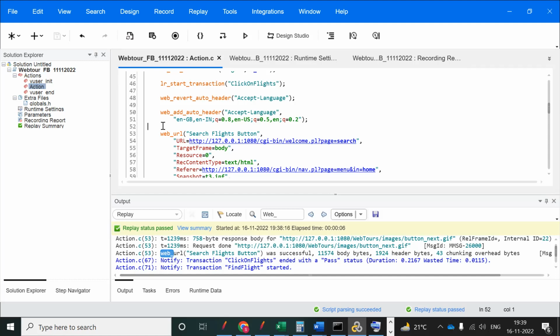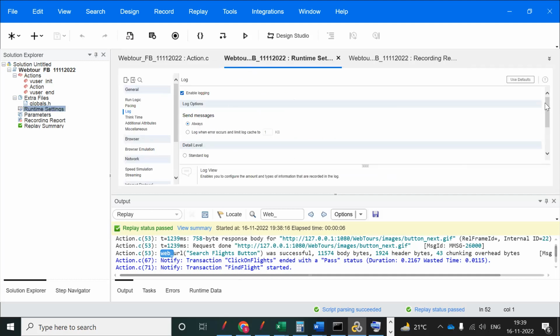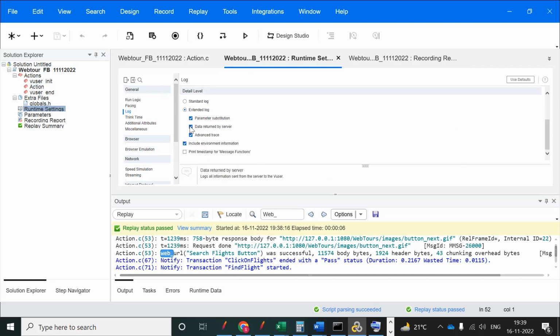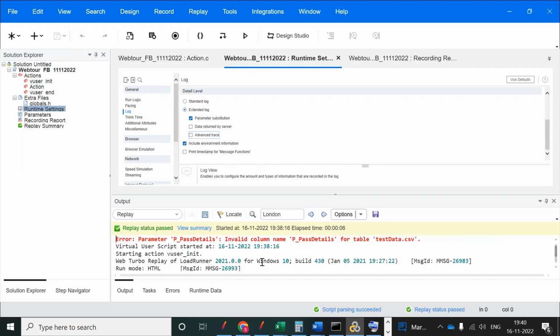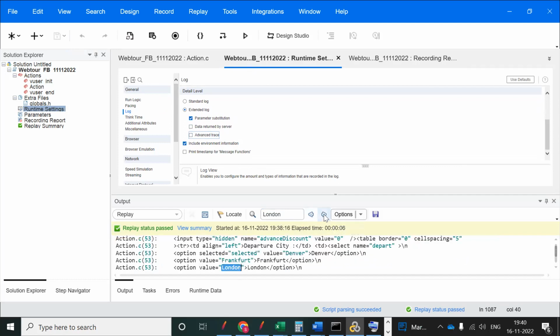No. This is no. You can see, this is the full time you are running, right? Like the runtime settings, you are changing these things, right? If you don't have this, you don't have to run it every time. You can run only for the parameter substitution. Only you can check with London as a dynamic value. You can copy it and press Control Home and click on London.